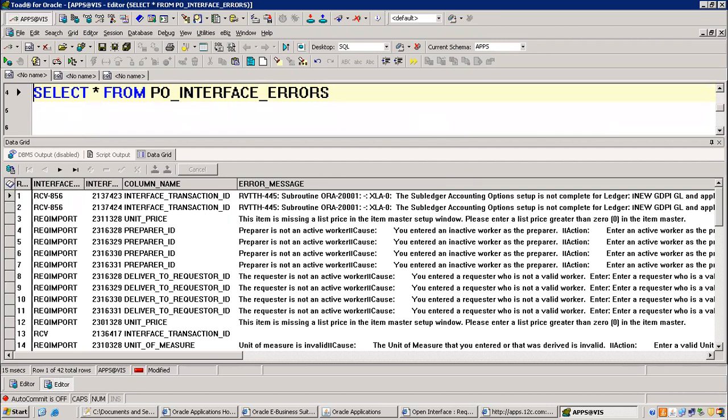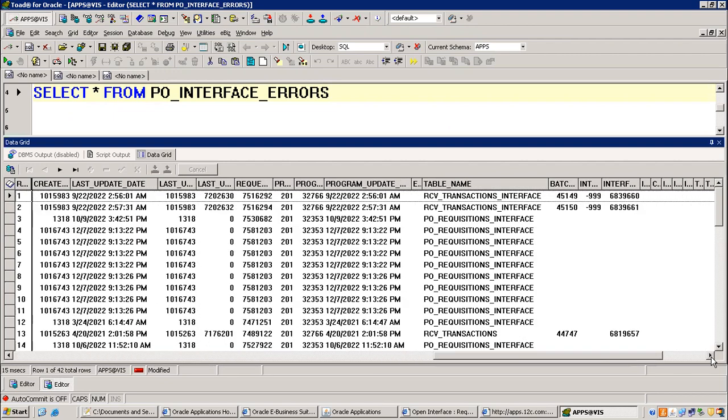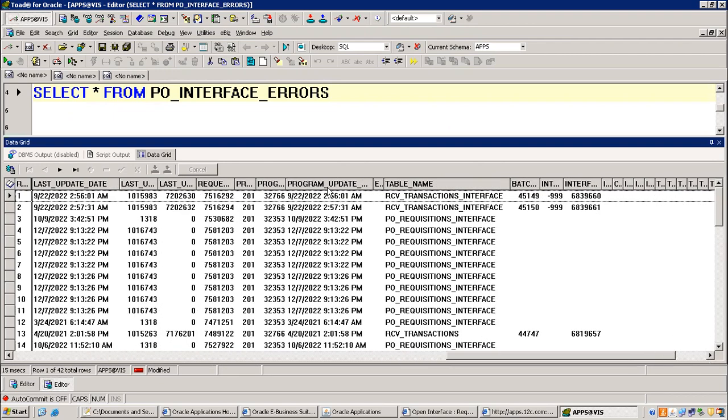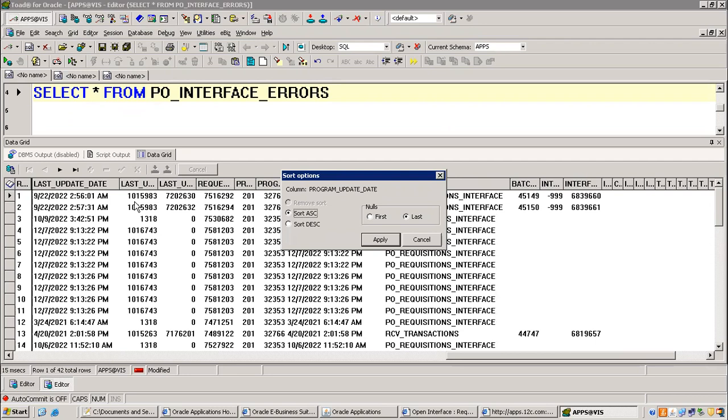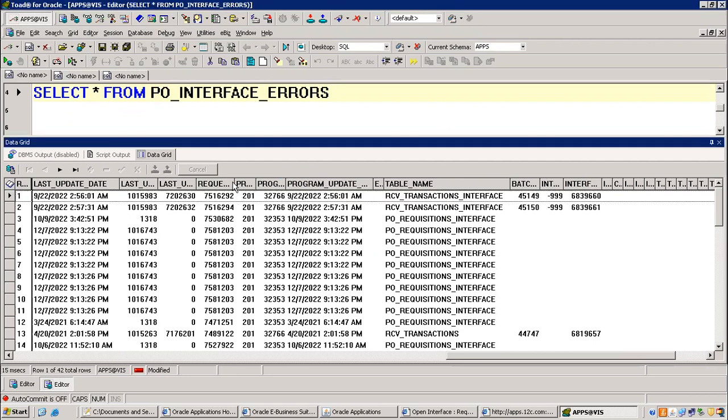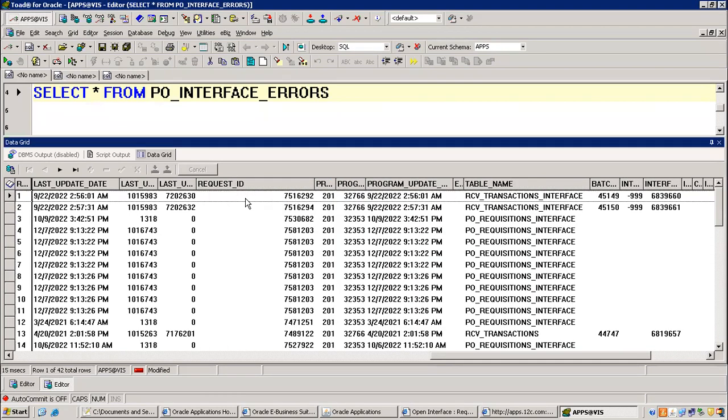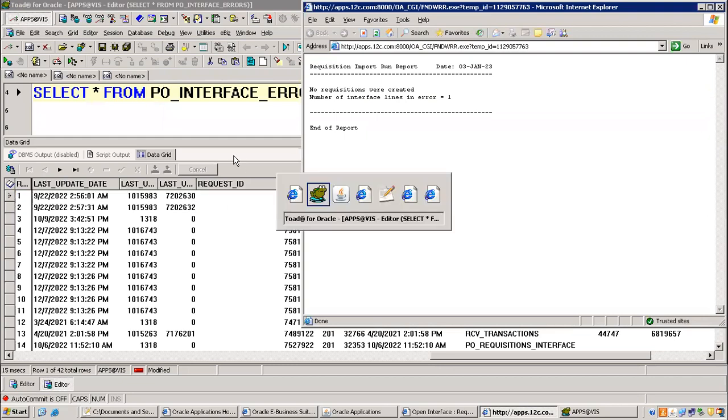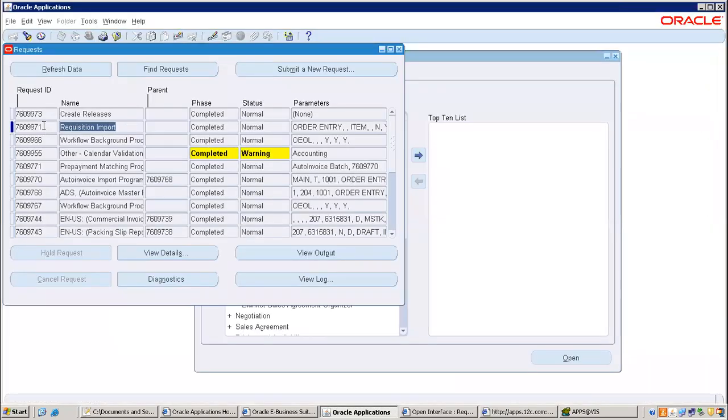How to identify your program related? Obviously based on the date. And the request ID is there, right? Request ID also we can use. This request.